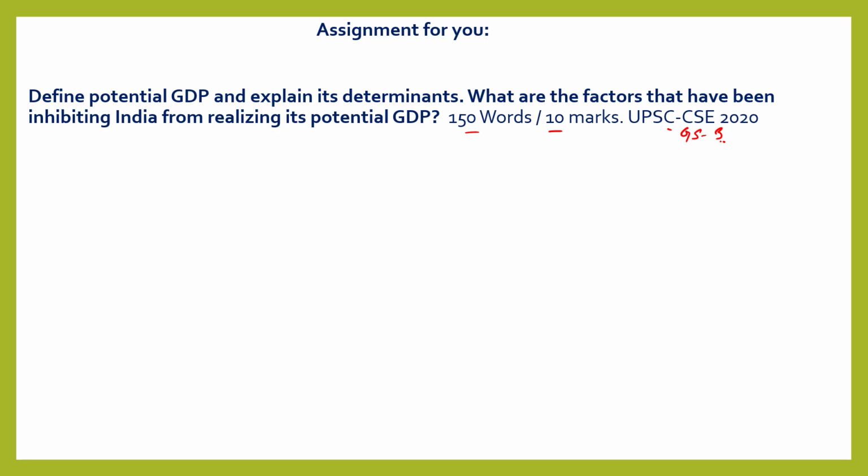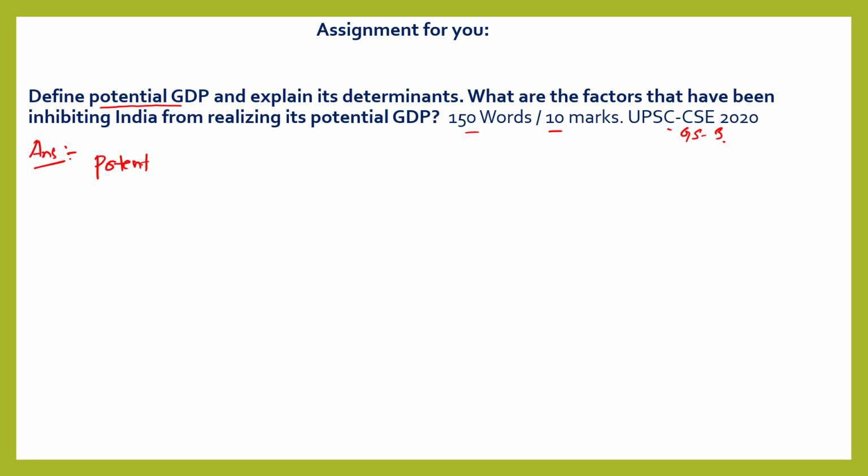So this is a question of 10 marks and 150 words. That means you have to write in 2 pages. There will be 2 pages in the exam copy and you have to write within the 2 pages. So define potential GDP. This is a question of objective type, and then explain its determinants. Whenever you approach this kind of answer, just write the answer: define potential GDP.